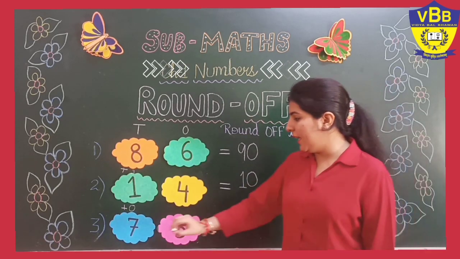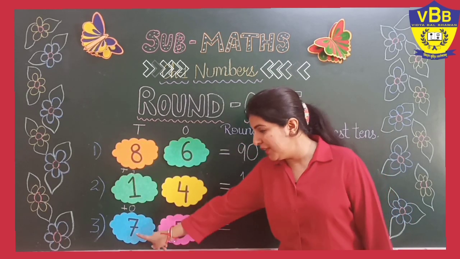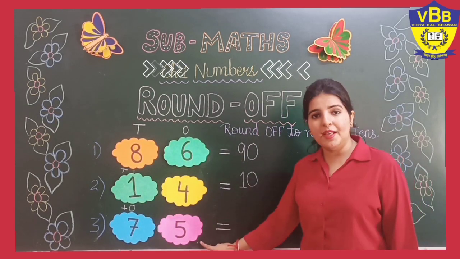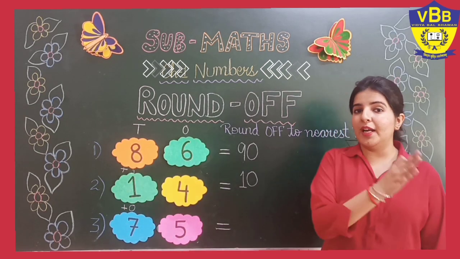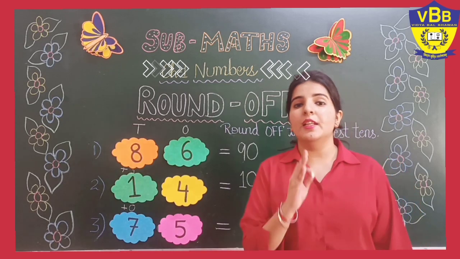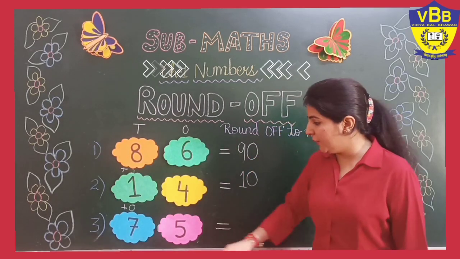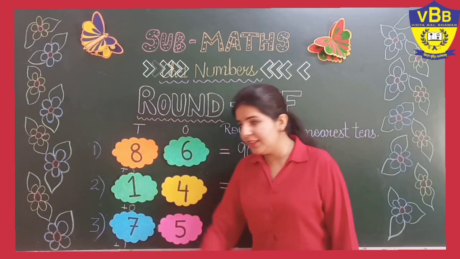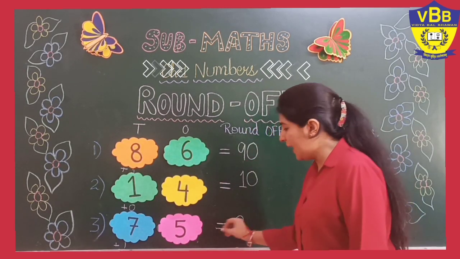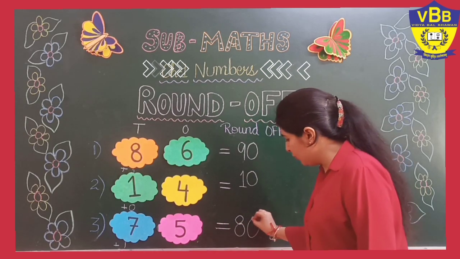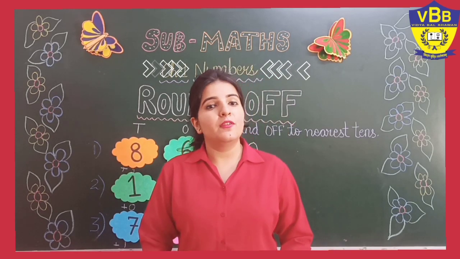Okay? And now at last we have 75. The number on the tens place is 7. The number on the ones place is 5. So we have to check 5. 5 lies from 5 to 9, and the rule says when the number is from 5 to 9, we have to round up. Round up means we have to add 1 on the tens place. So 7 plus 1 will become 8, and 5 will change into 0. Okay? This is how, students, we round off the numbers to the nearest 10.